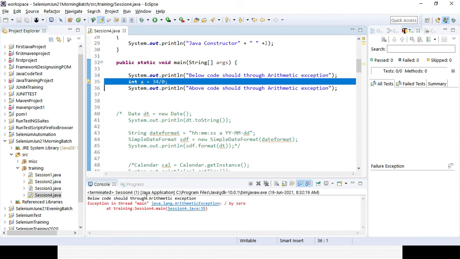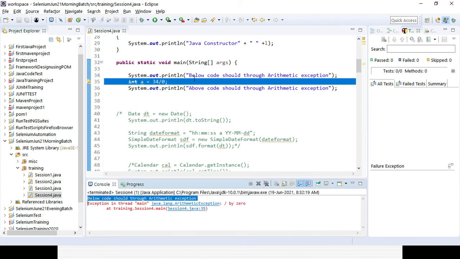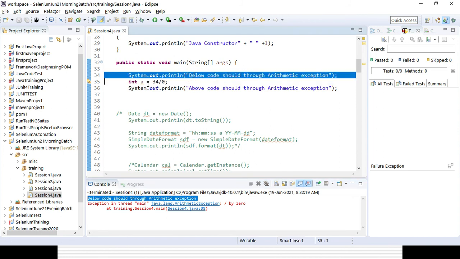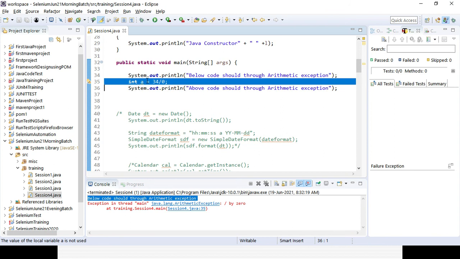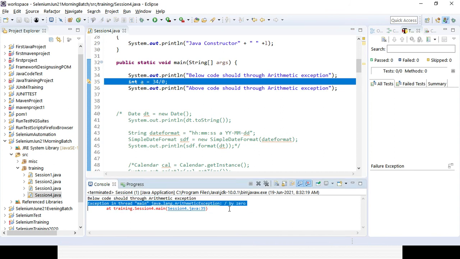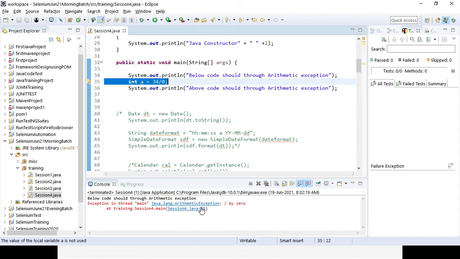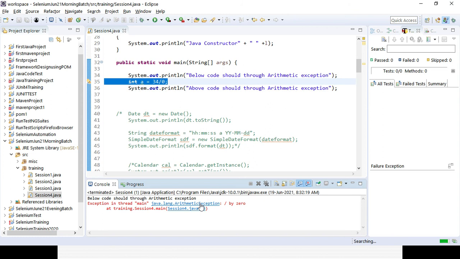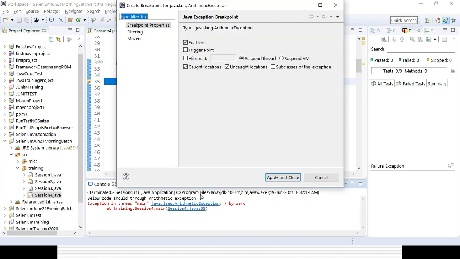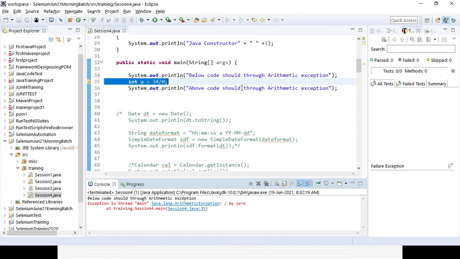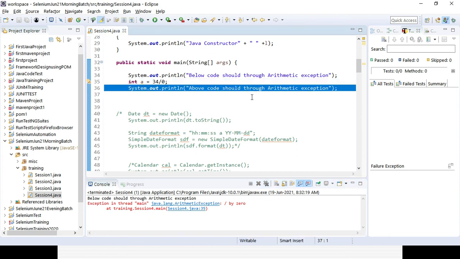You can see the first line of code executed successfully. After that, the problem came, the exception came, and it is giving you the error: exception in thread main java.lang.ArithmeticException: divide by zero. You can get the line number, line 35, and this is the exception. As the exception happened, the next line of code did not execute, that is, the error message did not come. So how can we handle the exception?